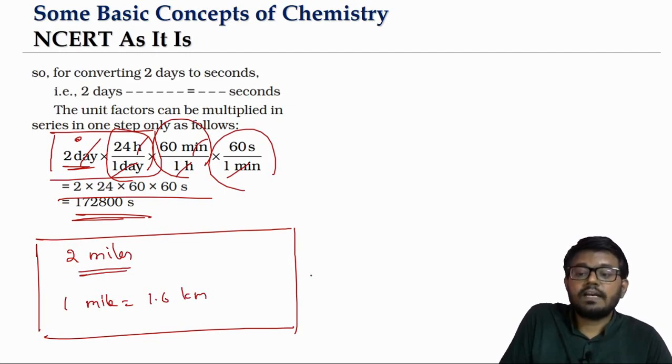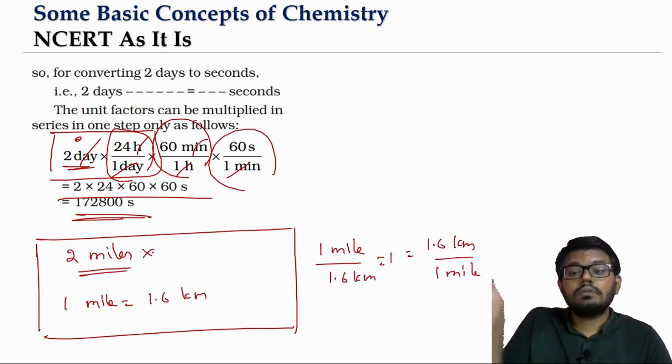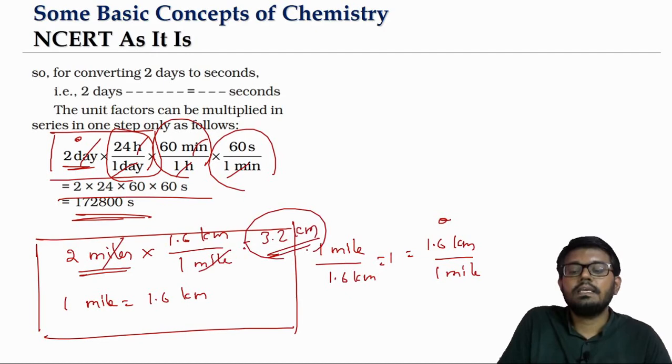So look at the unit factor first. 1 mile by 1.6 kilometer is equal to 1. Also 1.6 kilometer by 1 mile is equal to 1. Either of them. Here I want to convert miles into kilometer, so I will choose this one. So 2 miles into 1.6 kilometer by 1 mile. Mile gets cancelled. What is it? 2 into 1.6 means approximately 3.2. See, that is how we will do the